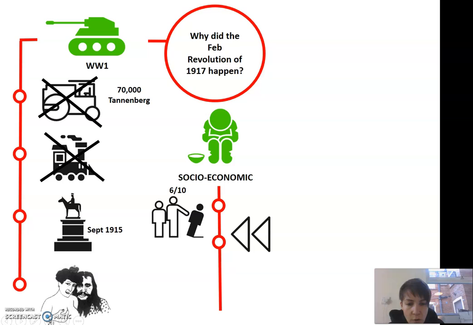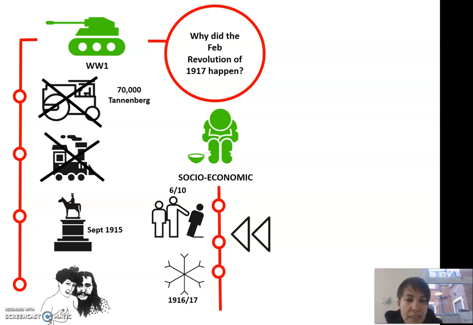So this all contributed to the fact that Russia couldn't cope with the extra demands being made by World War I in the context of having a backwards economy. So that was a major reason for discontent.